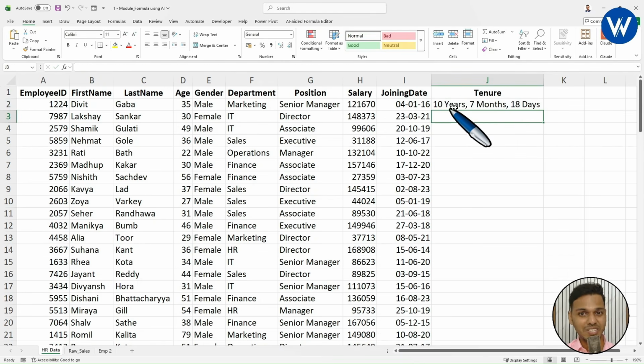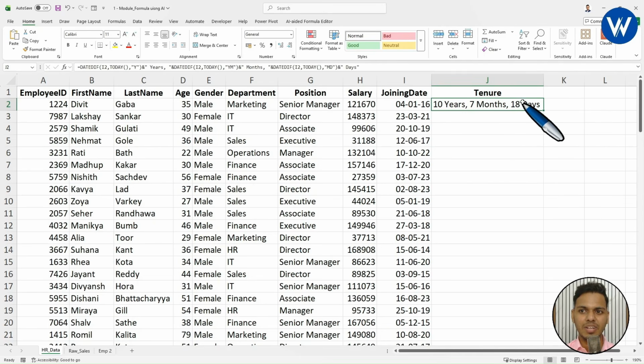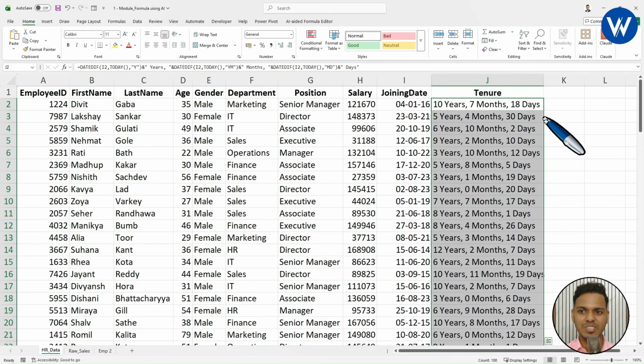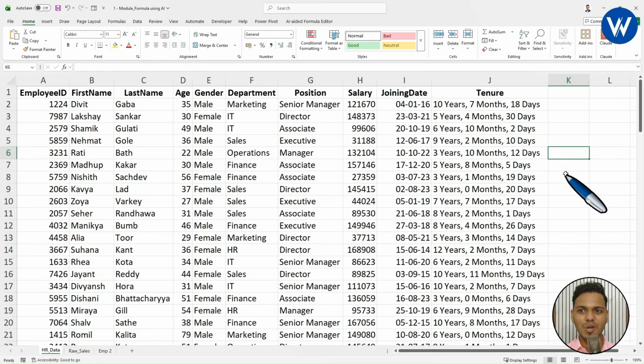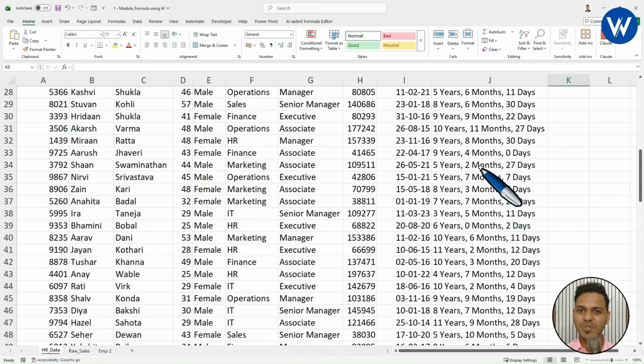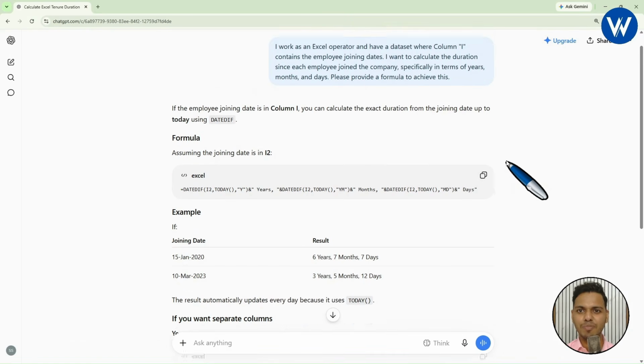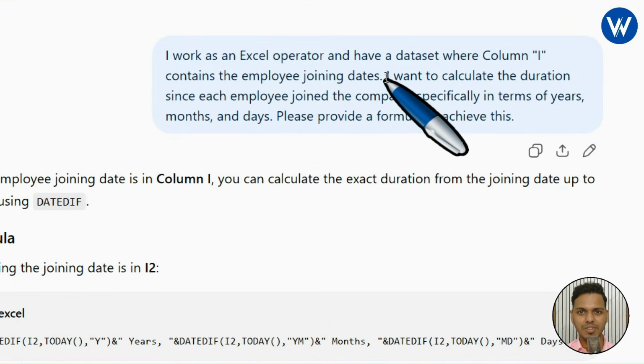Right? So this is the formula ChatGPT has generated. We can see the DATEDIF and TODAY functions. Now let's click enter. In the same way, you can just double click on this, and finally for each employee we can see the tenure. I hope it is clear how you can take help of ChatGPT. What I have done is simply paste the prompt. So this is the prompt, right?